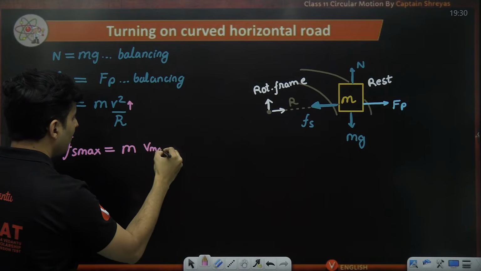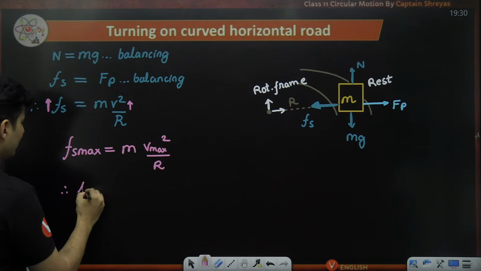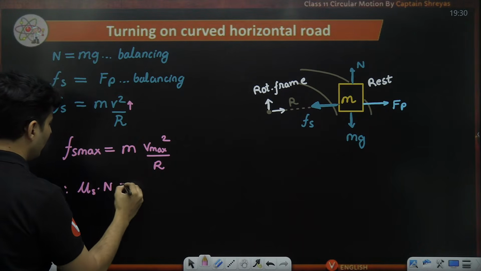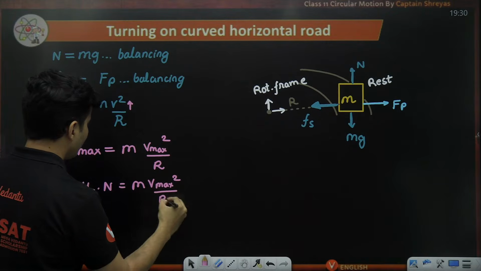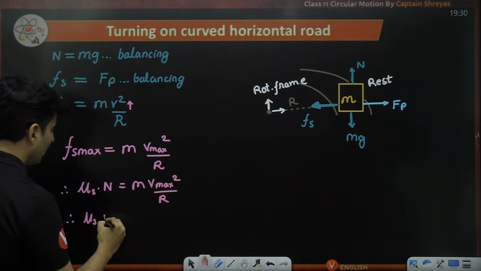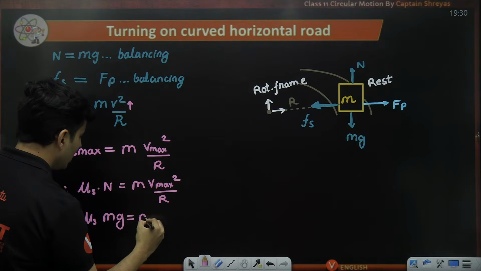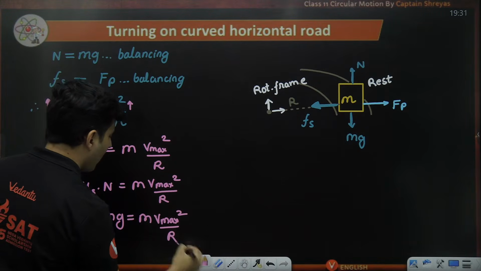So this will be m v max square by r. Fs max is mu multiplied by the normal force, which is m v max square by r. And the normal force, obviously, we just figured it out. It was m into g. So mu m g equals m v max square divided by r.